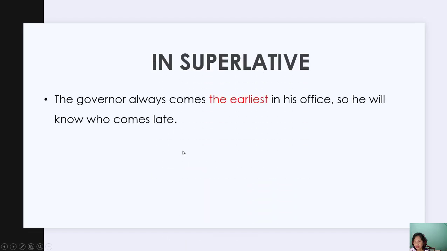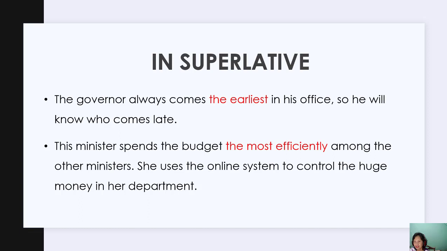Okay, how about the construction in superlative? The governor always comes the earliest in his office, so he will know who comes late. This is the verb and this is the adverb in superlative form.